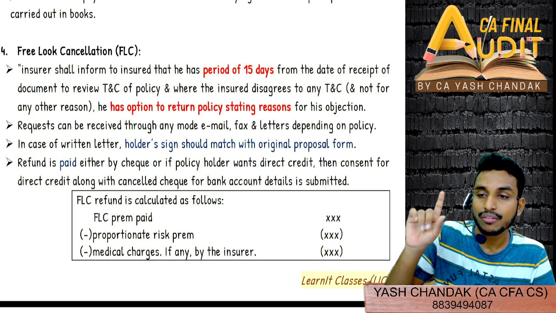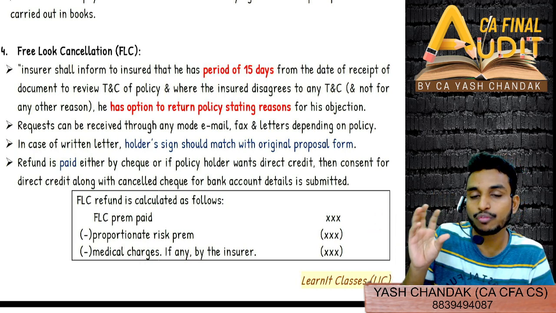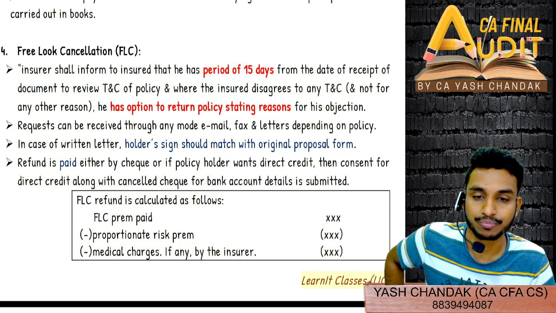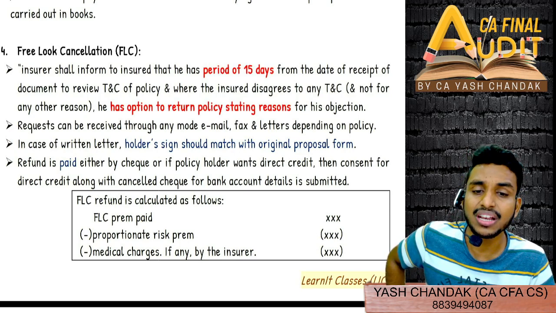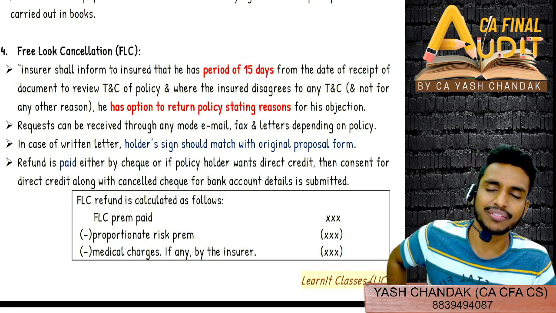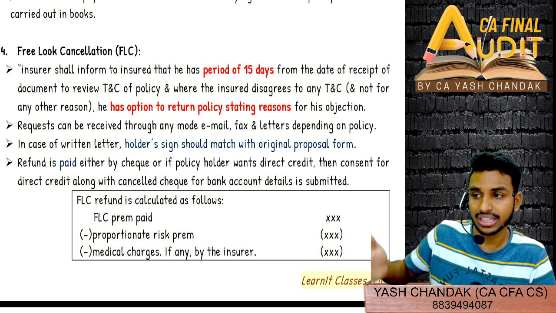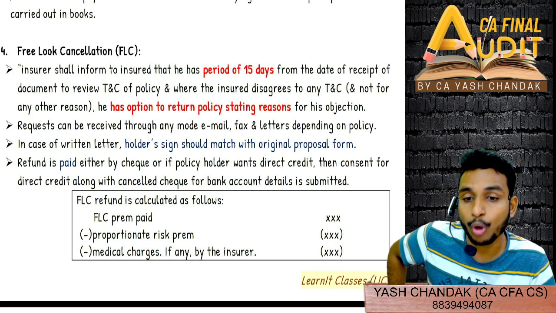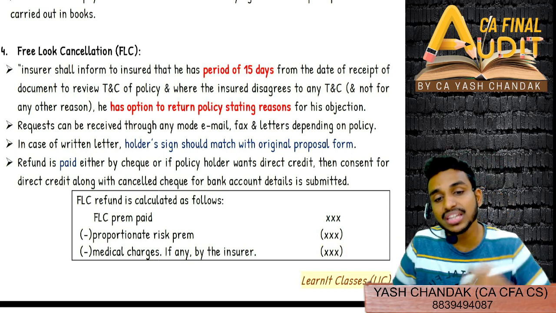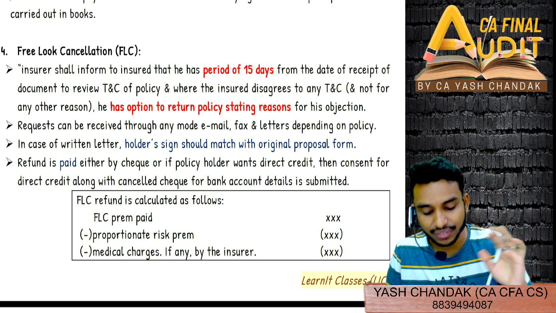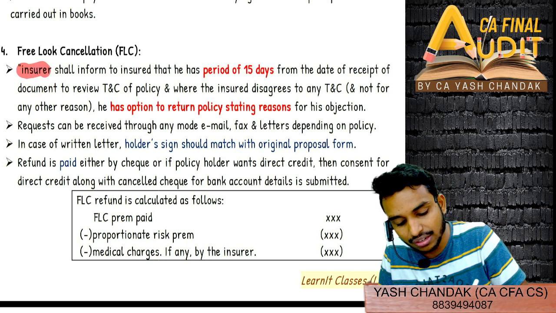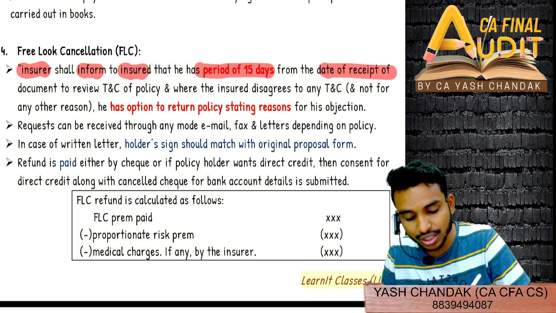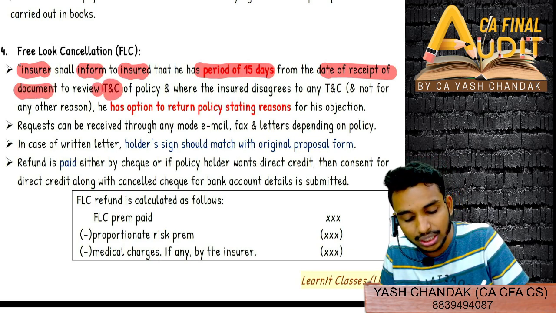The case being when, after seeing the policy documents, you find that certain terms and conditions are not as what they told earlier. Generally they will do these manipulations, right? So whenever you find that the terms and conditions are not what they promised or told, in that case within 15 days you can cancel the policy. Insurer shall inform the insured that he has a period of 15 days from the date of receipt of the policy document to review the terms and conditions of the policy.